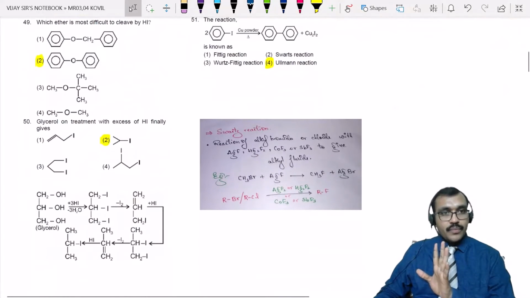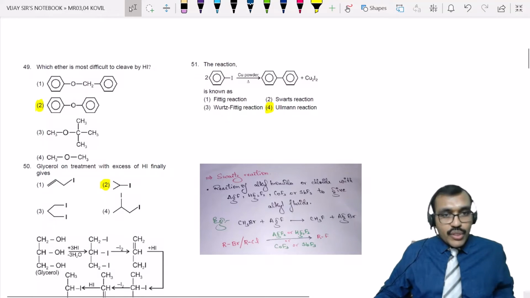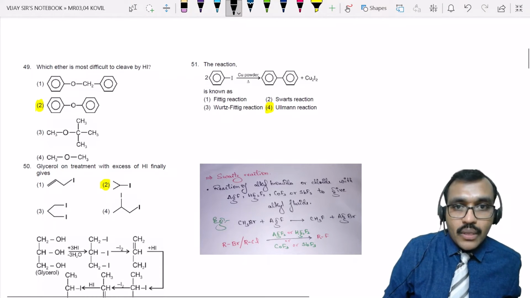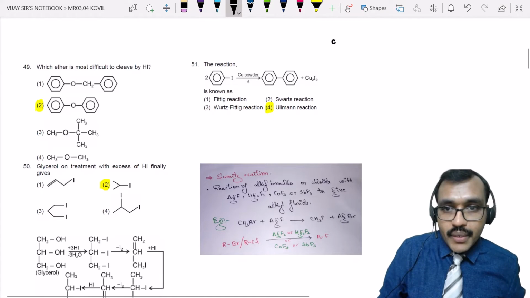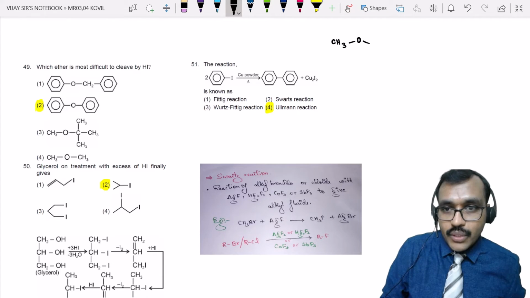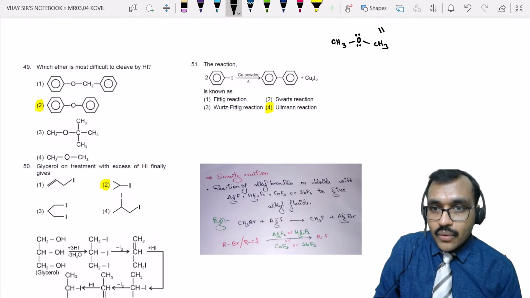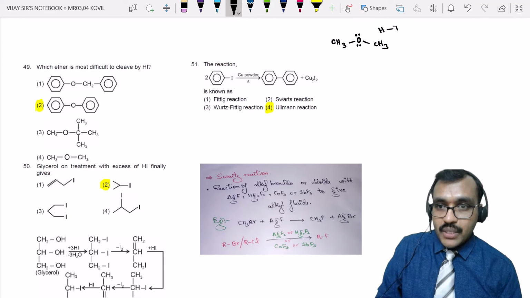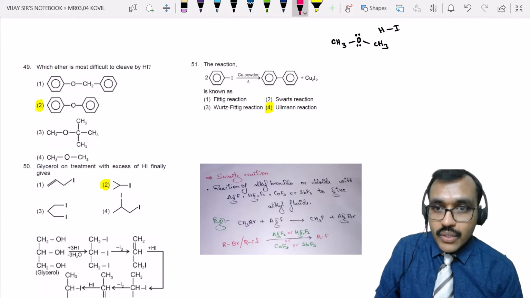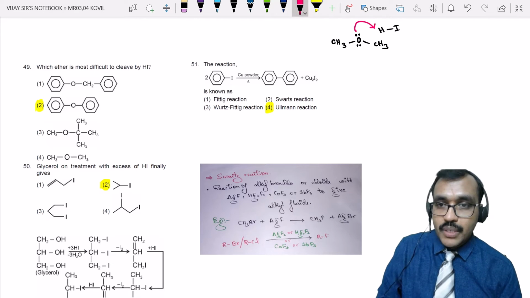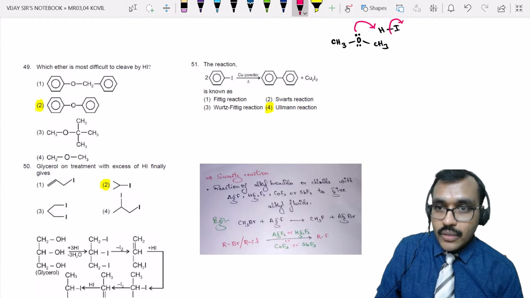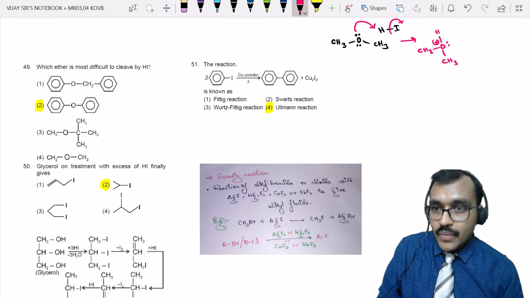Now come to the next question. Which ether is most difficult to cleave with HI? Now, when ethers are allowed to react with hydrogen iodide, what happens is this: CH3OCH3. Oxygen has a lone pair of electrons. Now, hydrogen iodide means H plus I minus. This oxygen donates a lone pair of electrons to this H plus, and of course this leaves, forming CH3OH with one lone pair, bond to CH3. You will get a positive charge over carbon and I minus.